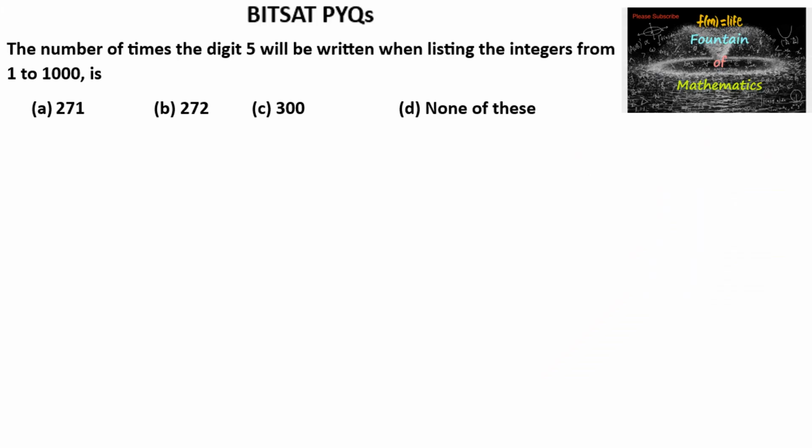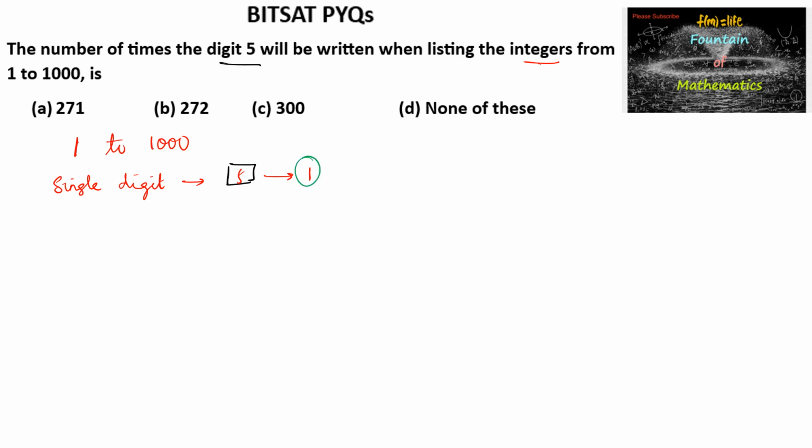So we need to count the number of times the digit 5 will be written when listing the integers from 1 to 1000. Let us consider the single digit. In single digit, only one time 5 can be written.